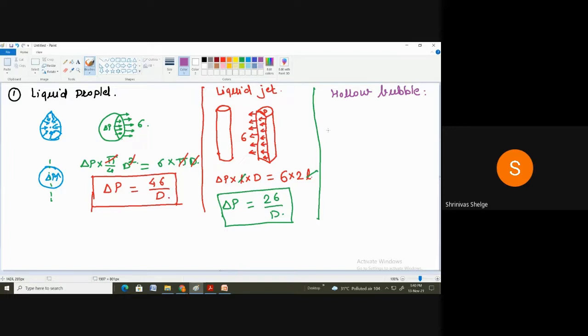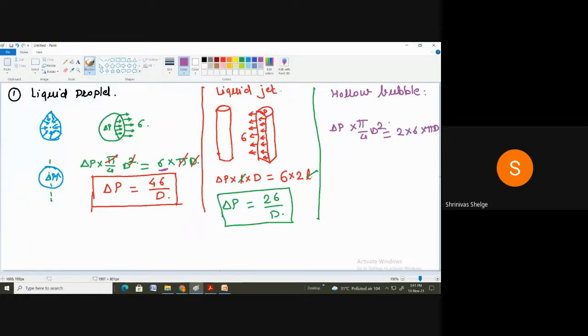Here, when I want to balance the inside pressure and the surface tension, I write delta P into pi by 4 D square. It is similar to the liquid droplet, but since there is gas or air on both sides, surface tension acts on both sides, inside and outside. So I will take 2 sigma into pi D.